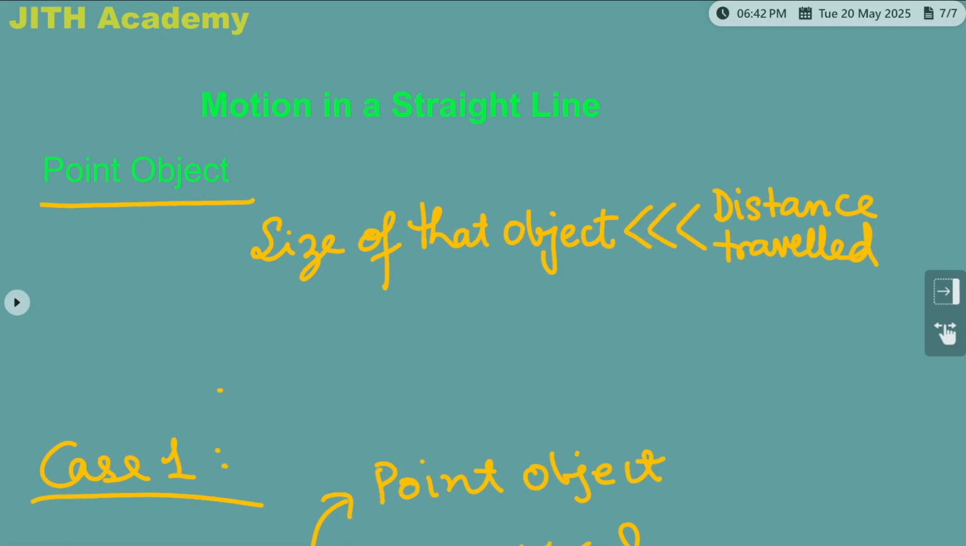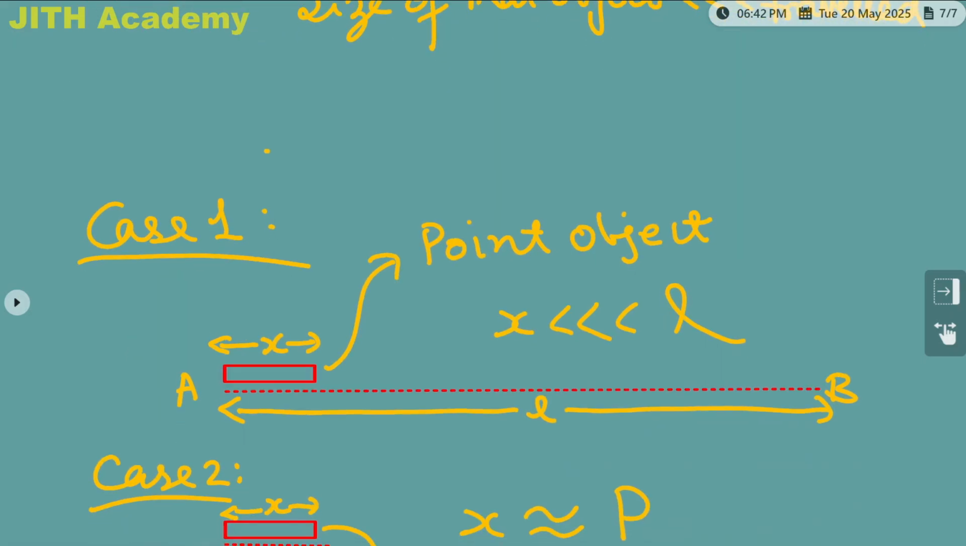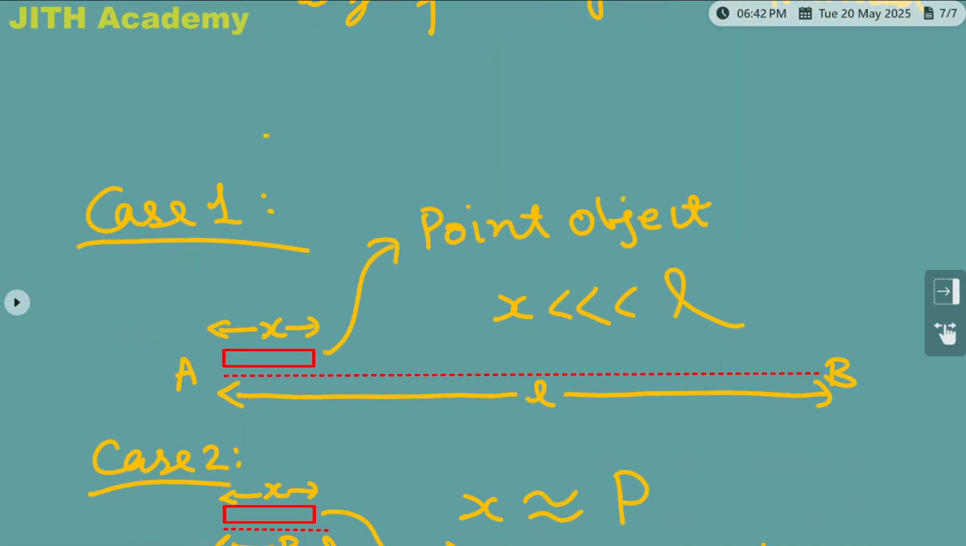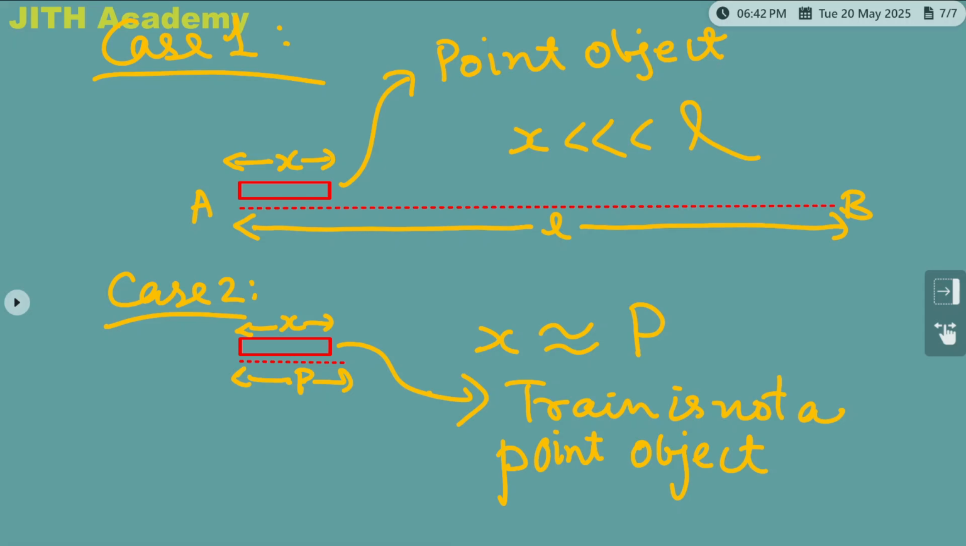And the other two cases we discussed here. Okay. If in this case x is much less than the actual length of the track, then I can take that as a point object. In the second case, the length of the platform is comparable to the size of the train, then I cannot take it as a point object.